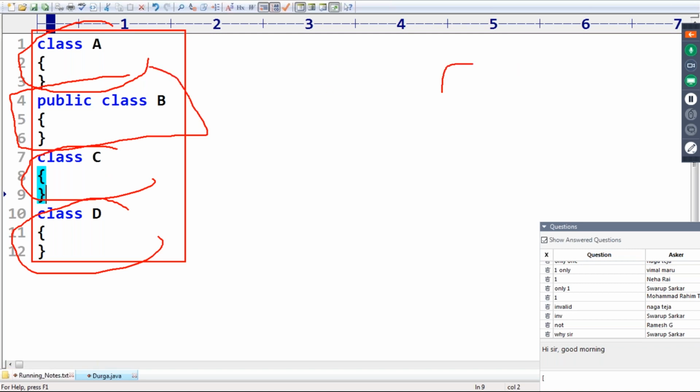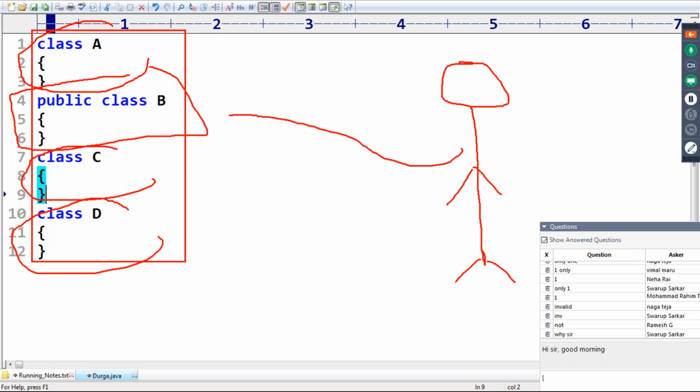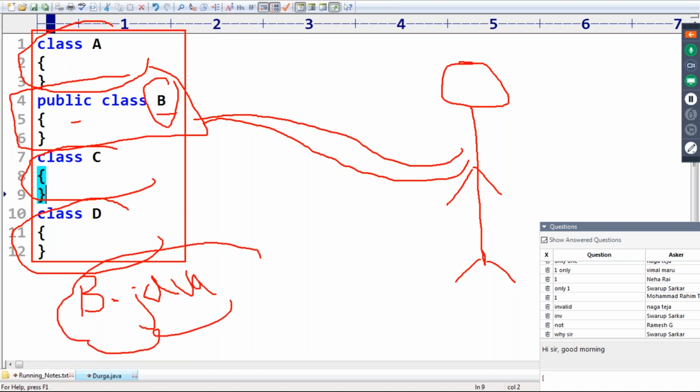But an outside person can access which class? Swaroop, can you please tell? An outside person can access public class B. For outside people, they're always going to communicate with B, and the A, C, D classes are supporting classes for B, sir. So if an outside person communicates only by means of B, then the name of the program is B.java. Then automatically readability will be better by default.